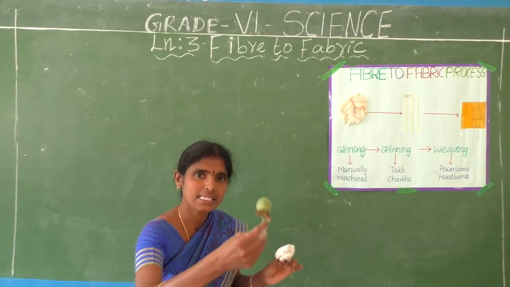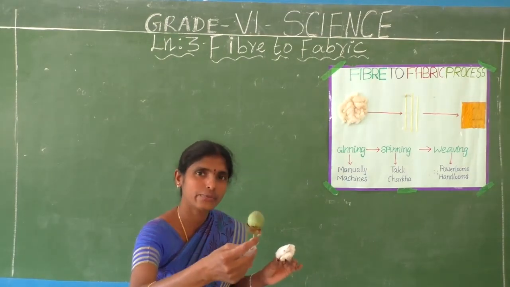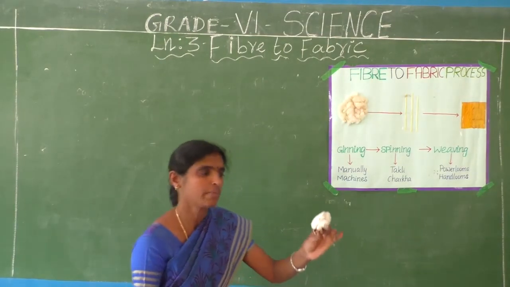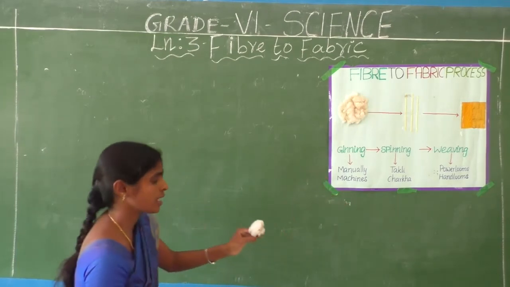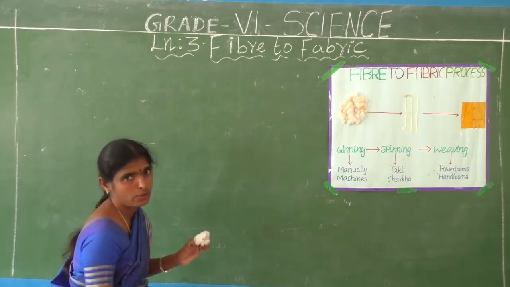After this is the cotton fruit. We get cotton fruit from the cotton plant. After maturity, the cotton fruit bursts open. Do you understand? Okay.